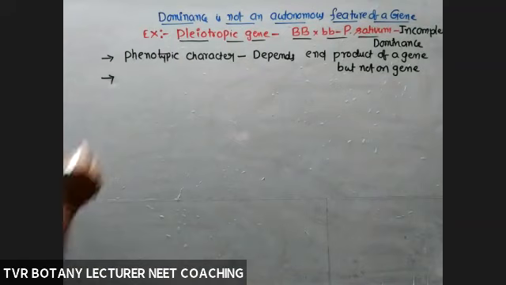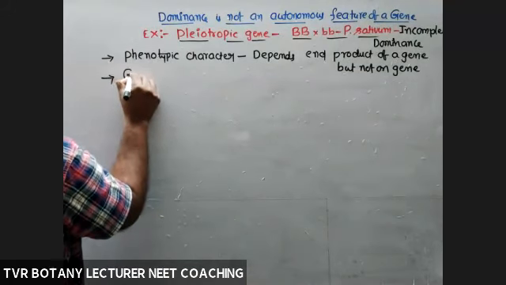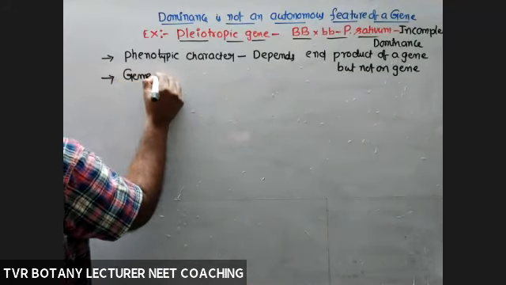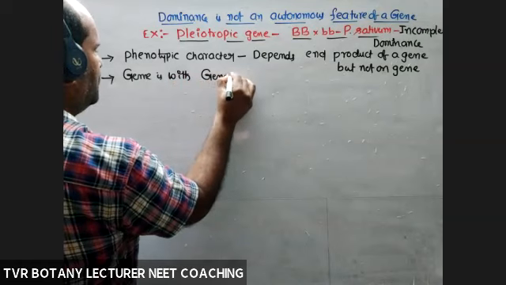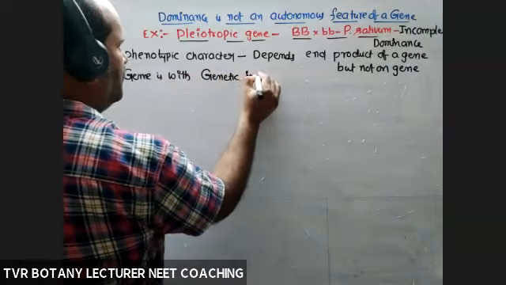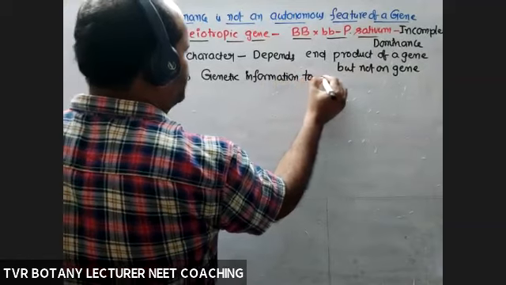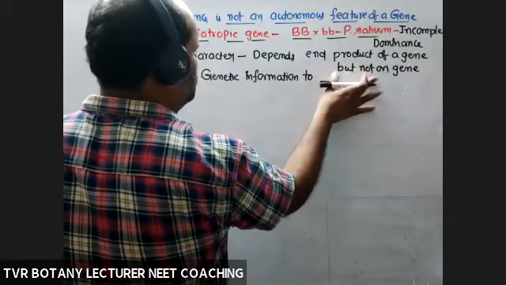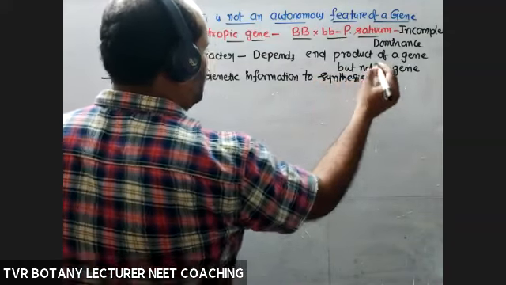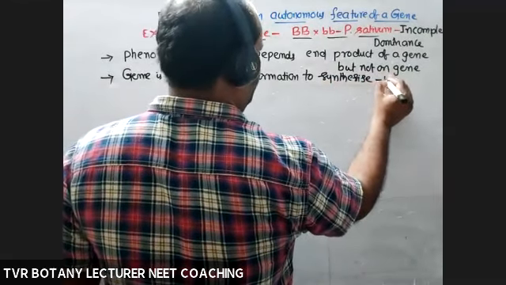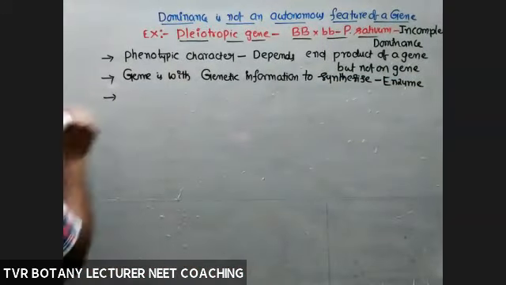The gene is having some information, the genetic information, to synthesize a catalytic protein, that is an enzyme. And what is the role of that enzyme?